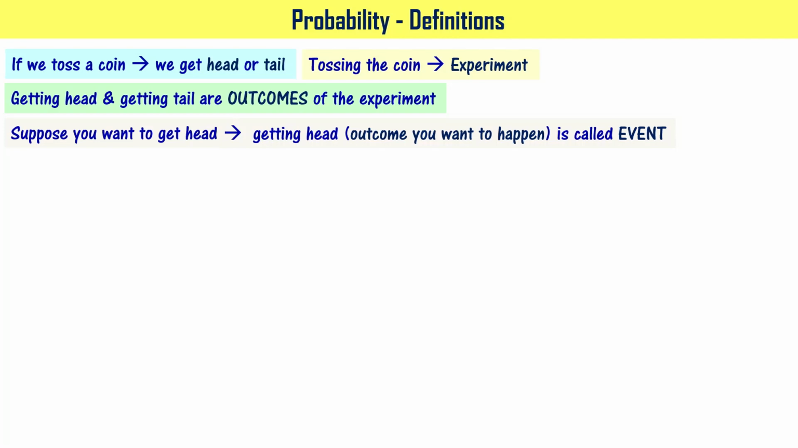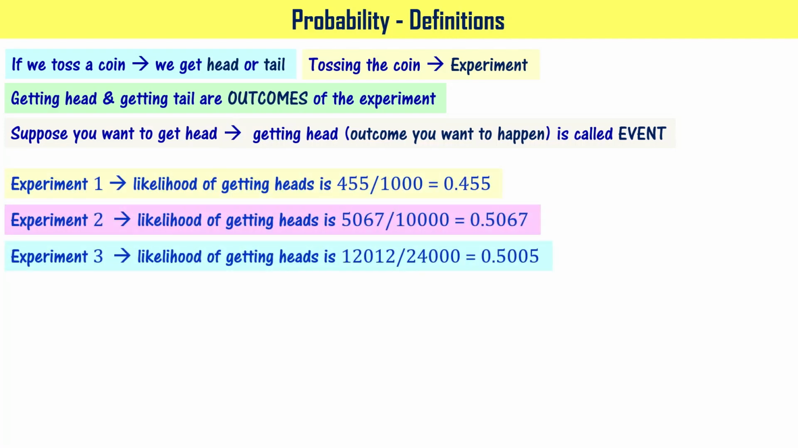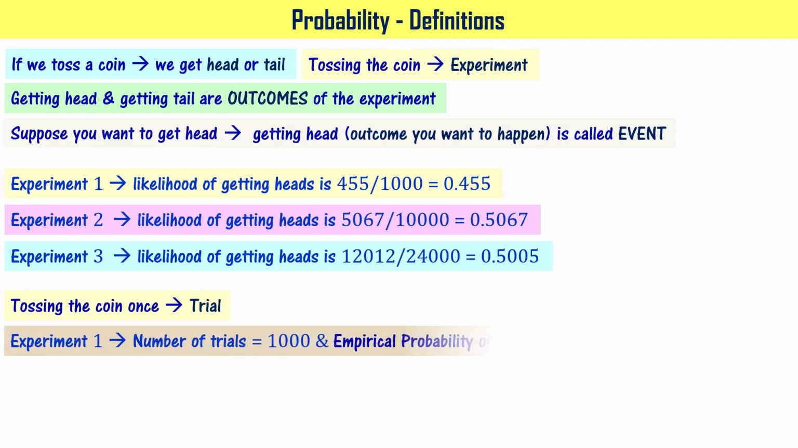Please note this point. We have seen three experiments, right? And the three experiments have given the likelihood of getting heads as 0.455, 0.5067, 0.5005, right? Tossing the coin once is called a trial. Please take a note of this point. In the case of experiment 1, we have done 1000 trials, and the empirical probability of getting head is 0.455. Please note this. This is empirical probability.